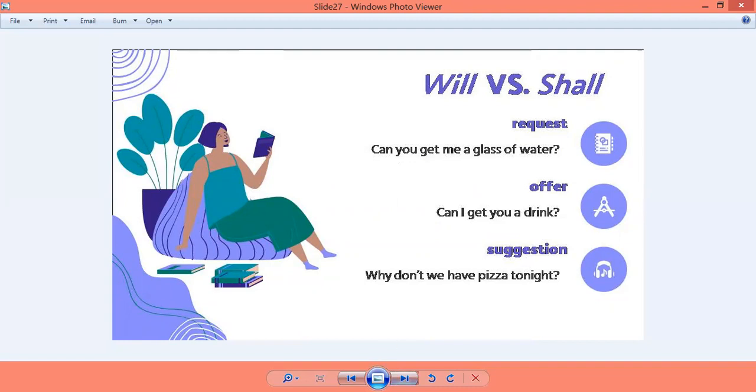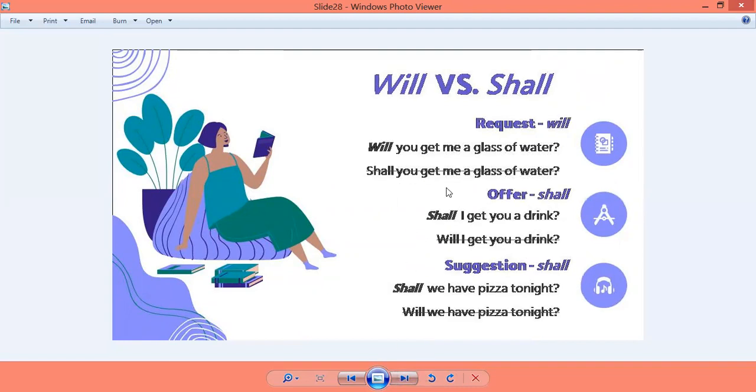So let us see. How are we going to add will and shall depending on which form of question it is? Say for example, if it is a request, अगर आप कोई किसी को request कर रहे हैं, we are going to use will. वहाँ पे shall use नहीं होगा. Let's see. Will you get me a glass of water? तो अगर आप request कर रहे हैं किसी को, तो आप shall नहीं बोलेंगे उधर.